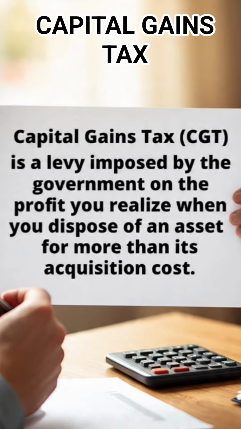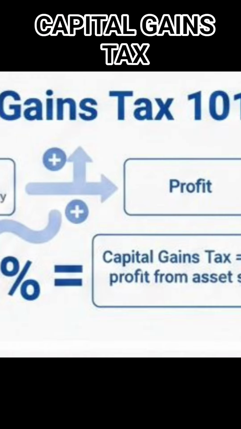Capital gains tax is a 10% levy imposed by the government on the profit you realize when you dispose of or sell off an asset such as properties, stock, and other crypto forms of asset. No matter how long you've held an asset, either for a long period or a short period of time, whenever the acquisition amount, which is the amount of money spent in buying that asset, is less than the amount of money you received in selling that asset, the profit, which is the earnings made from selling or disposing of that asset, either stock or properties, is prone to what we call capital gains tax.